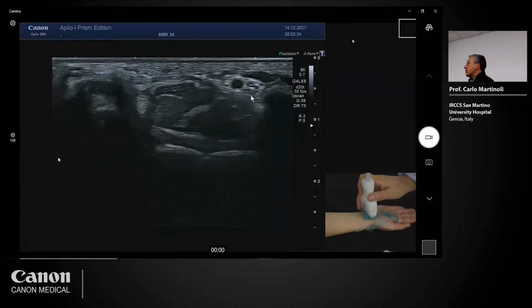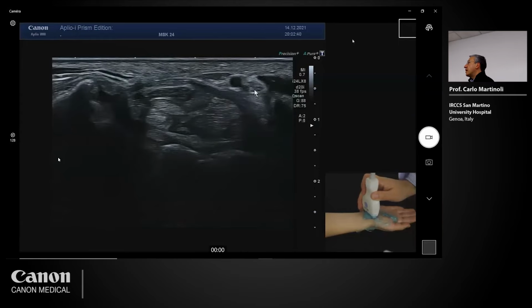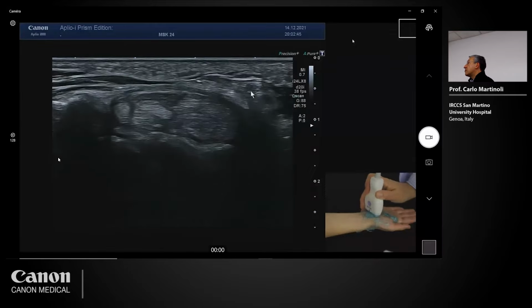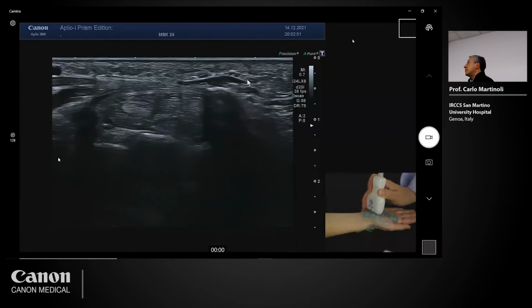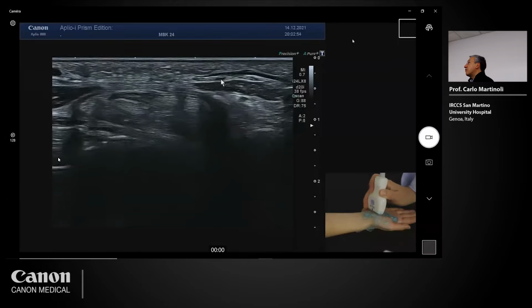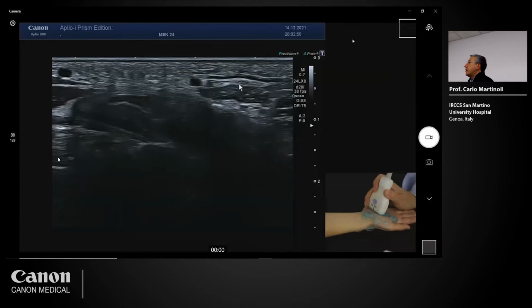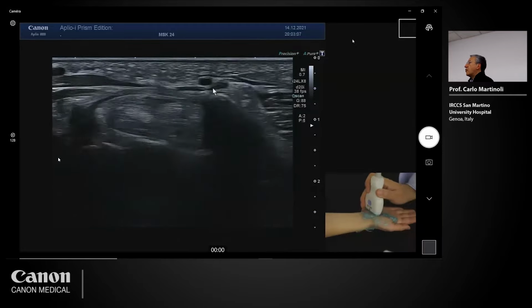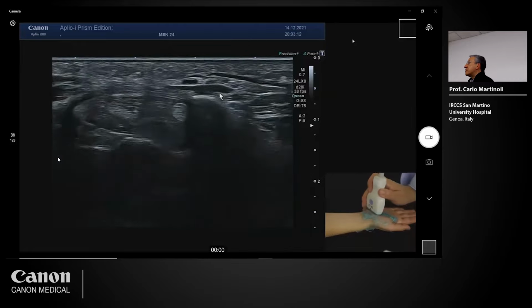So the fascicles of the ulnar nerve here split, and they form one or two superficial bundles, the sensory bundles visible here. So these are the two bundles. This is for the fourth, and this is for the fifth finger. There is the superficial branch of the ulnar artery following the nerve here. This is very nicely depicted.